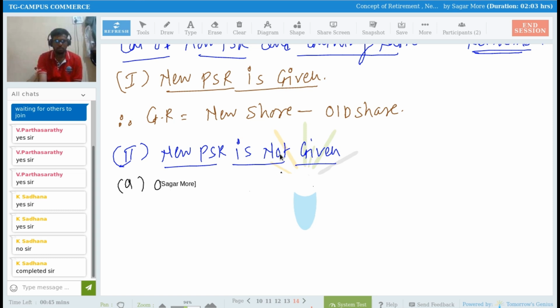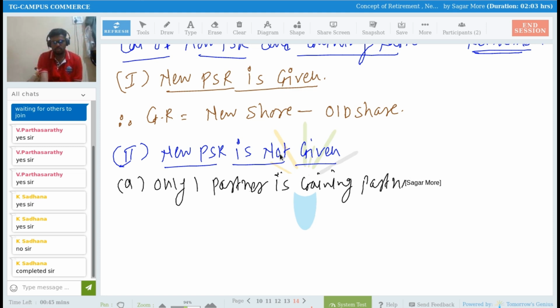In such a scenario, what is the formula?